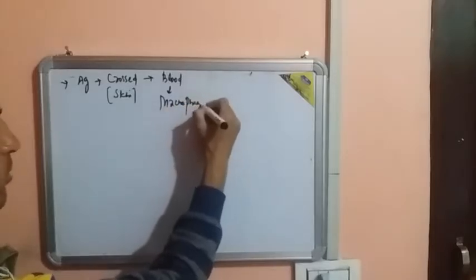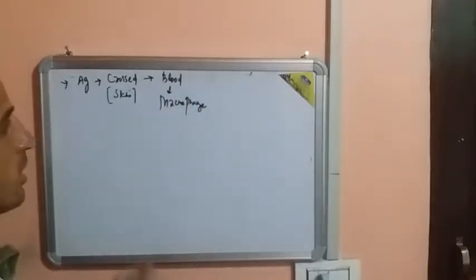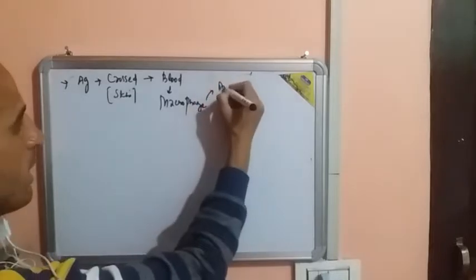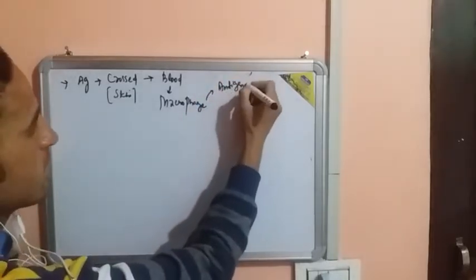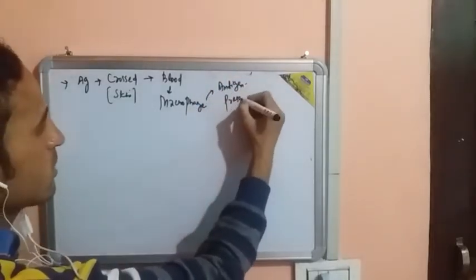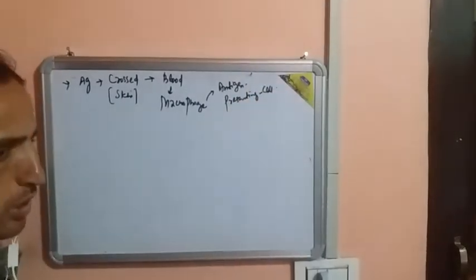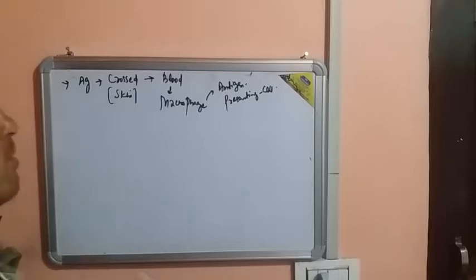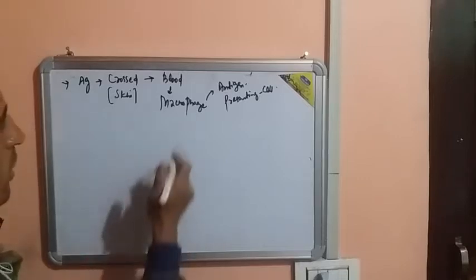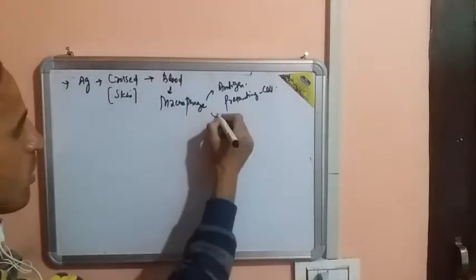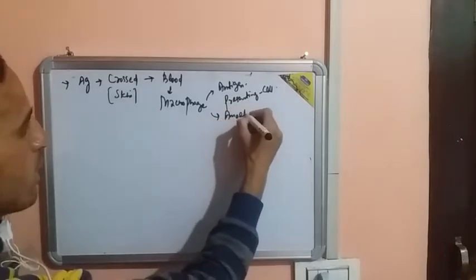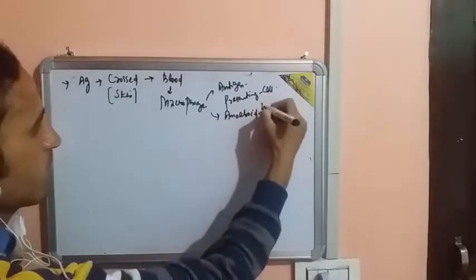a macrophage. This macrophage is also called an antigen presenting cell. Later on we will discuss why it is called that, because it is a cell that presents the antigen to either the TC cells or the T helper cells. Later on we will discuss. So this is also called the amoeboid wandering cell.